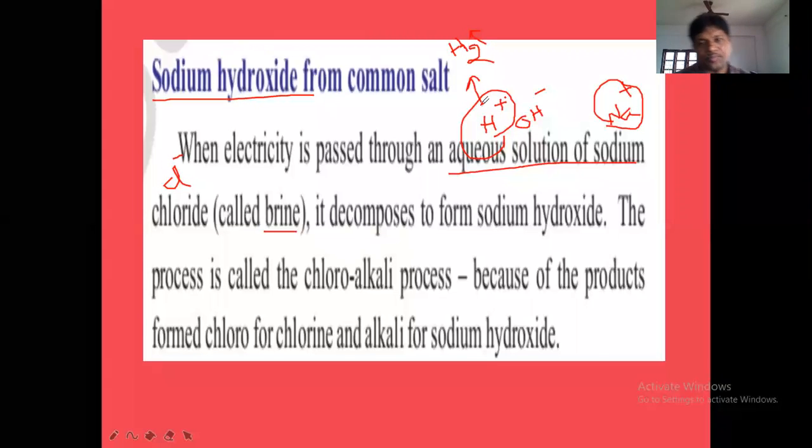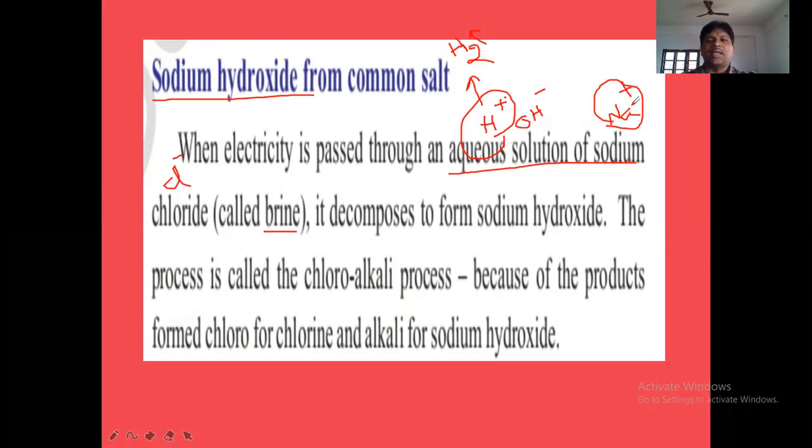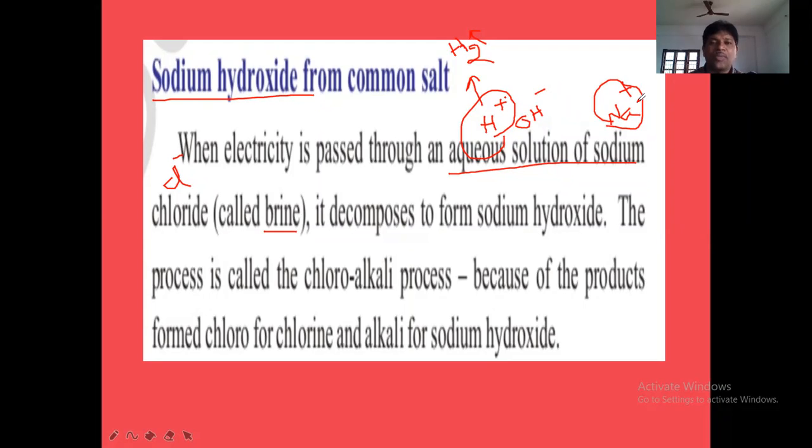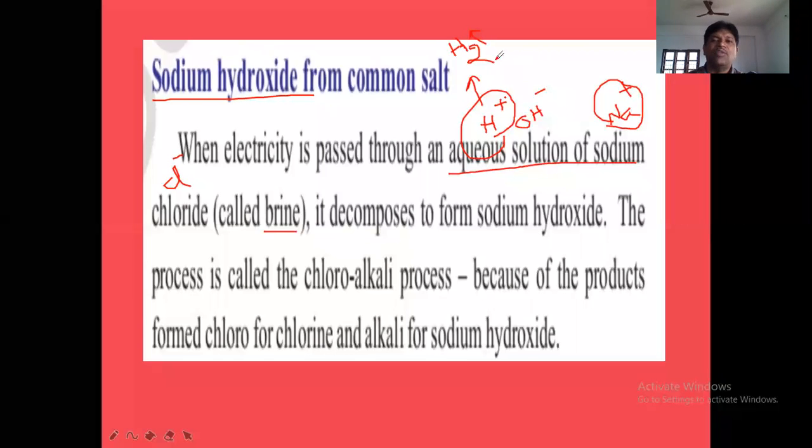And Na plus ions are left over in the solution. Remember, Na plus ions are not discharged at cathode. When H plus and Na plus both cations move towards cathode, only H plus will be discharged. Why? H plus ions are less metallic in nature. Then H plus ions will discharge at cathode to form H2 gas. Now which cation is left over in the solution? Na plus cation is left over. That point keep in mind.